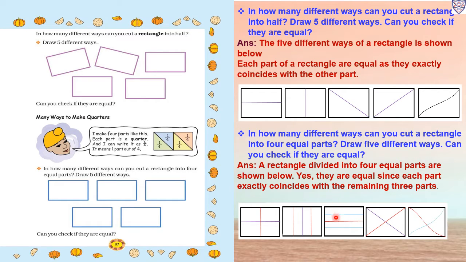Then 3 sleeping lines. Then 1, 2, 3, 4 equal parts. Then we will put crossed lines. So here 1, 2, 3, 4 equal parts. And in a curve shape, 1, 2, 3, 4 equal parts. So this way we will make a rectangle into 4 equal parts. Can you check if they are equal? Yes, they are equal.